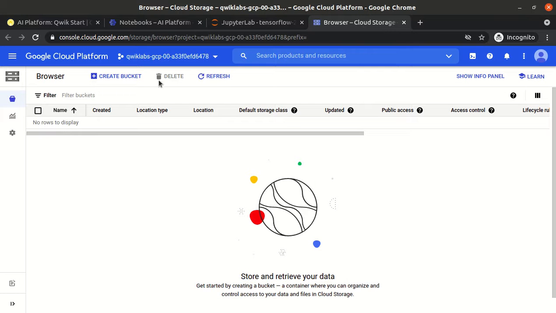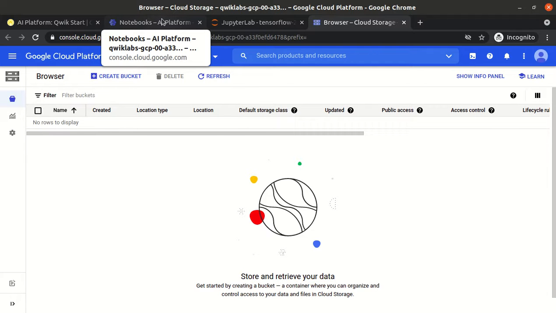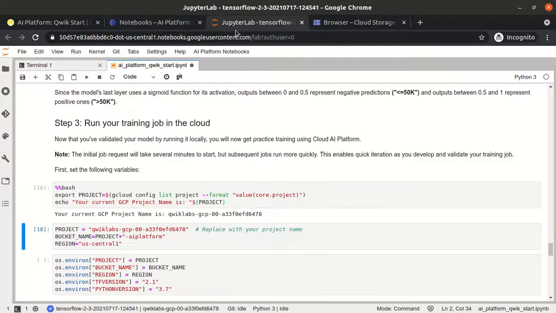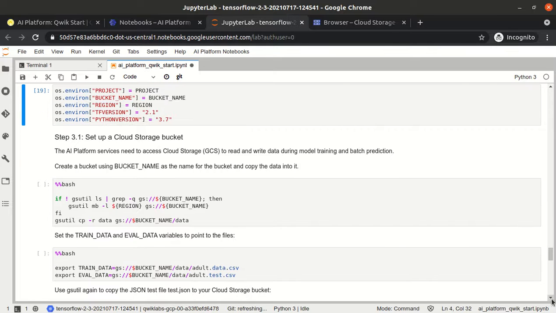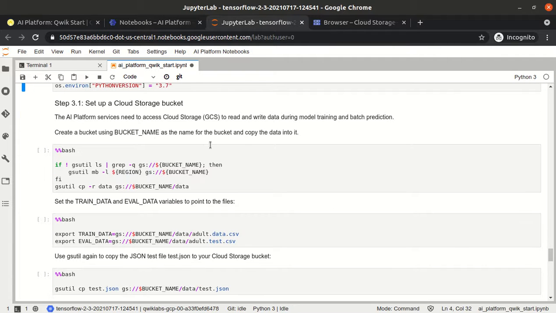As of now we don't have any bucket. When we run our job, you will see that the bucket will be created. So we have set some environment variables. Now we have to set up the cloud storage bucket.